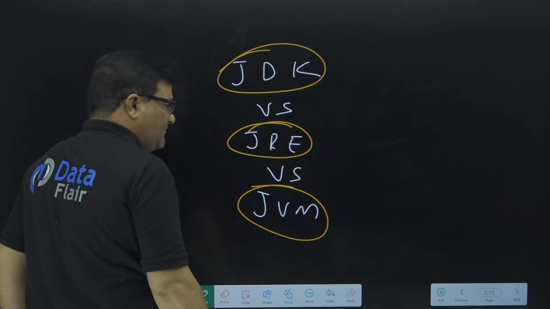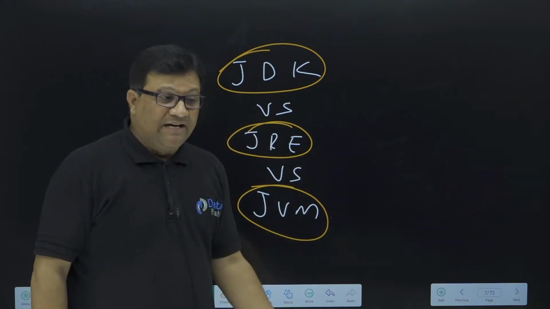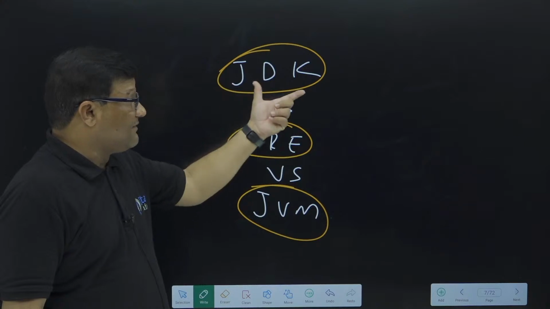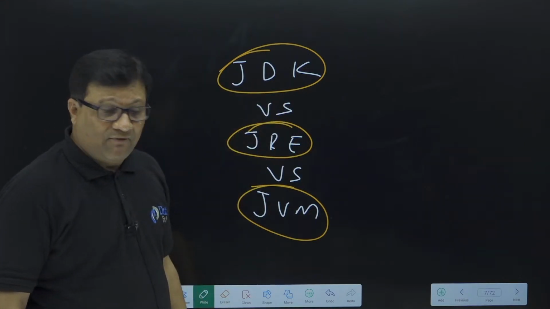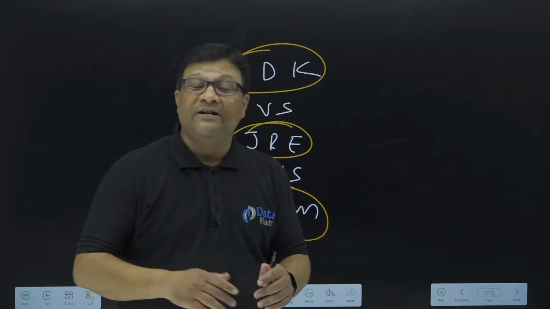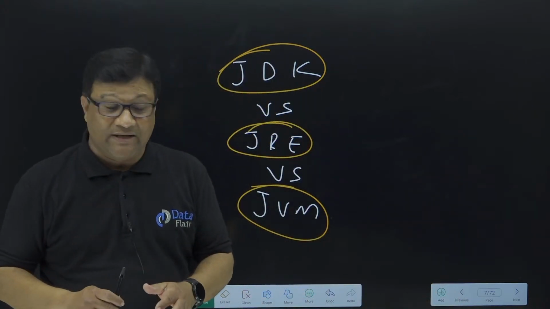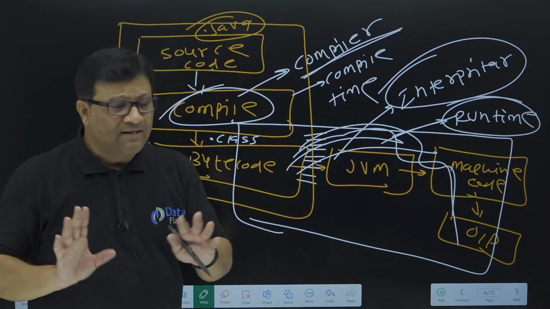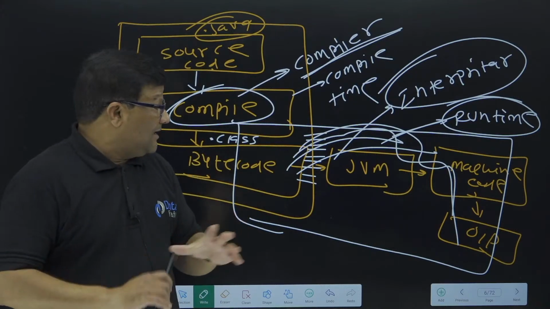But there are a lot of things we need to discuss before this. JDK, JRE, JVM is, no doubt, very important: the difference between JDK, Java Development Kit, JRE, Java Runtime Environment, and JVM, Java Virtual Machine. But before that, there are a lot of things we need to discuss, and then after I'll come to this point. But you know, first the concept of platform independency, now you're able to understand all this concept.